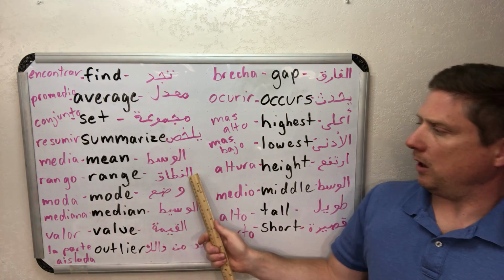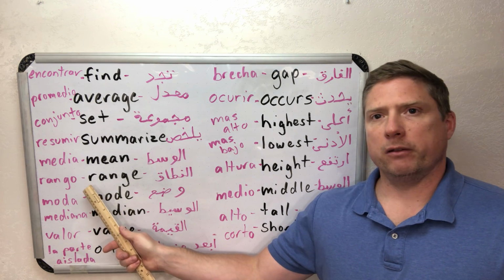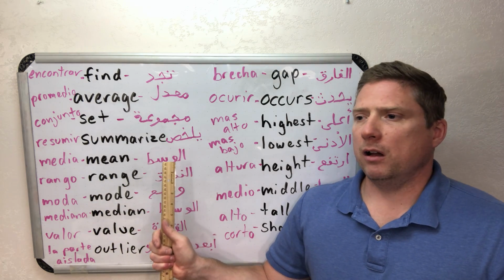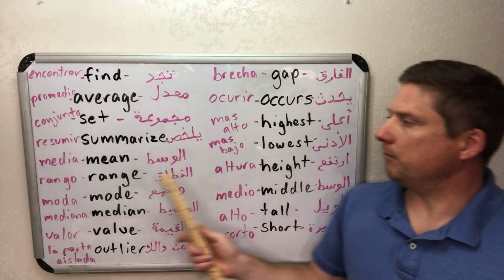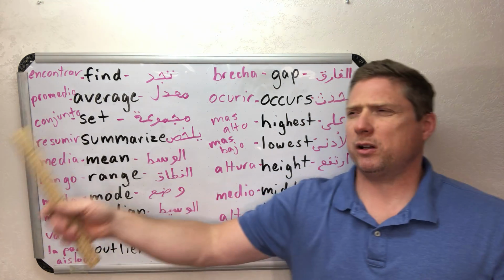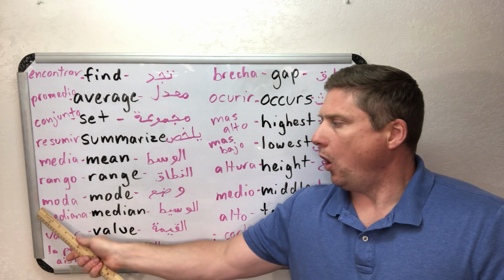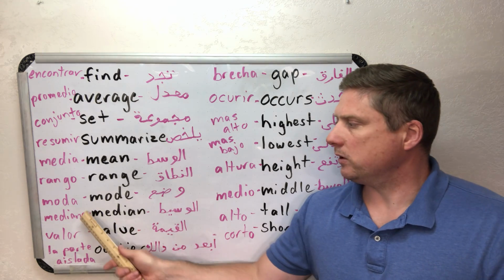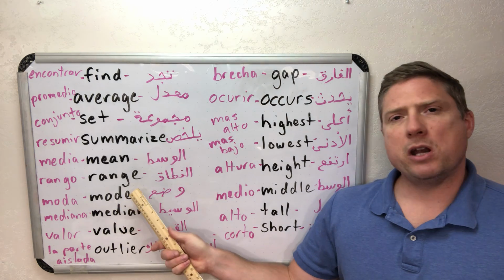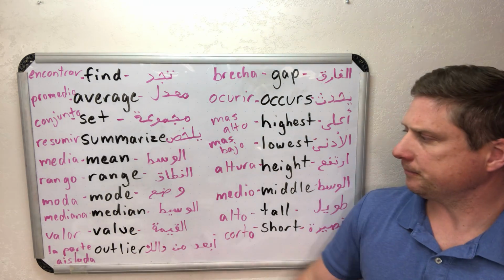Range. The range is like the difference between the highest number and the lowest number. So that's the range. Mode. Mode is the number we see many times, not just once.